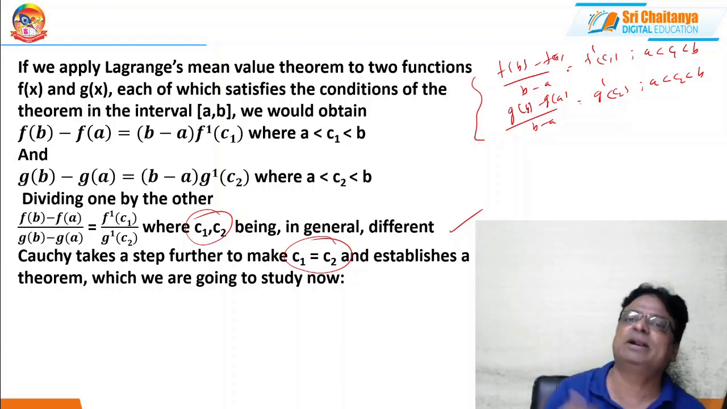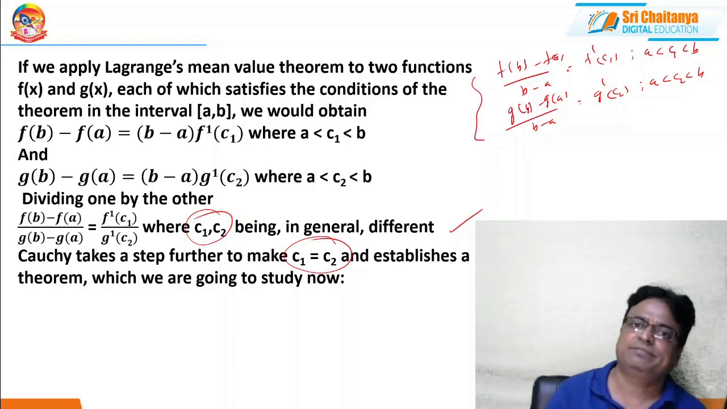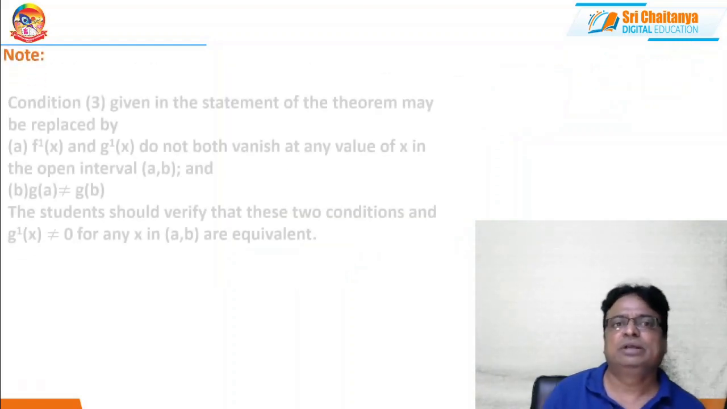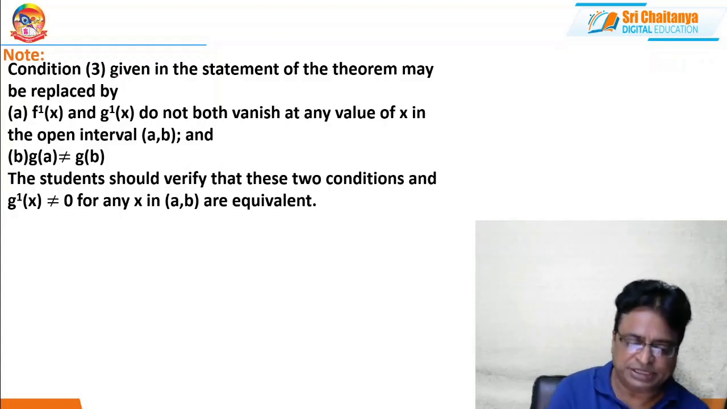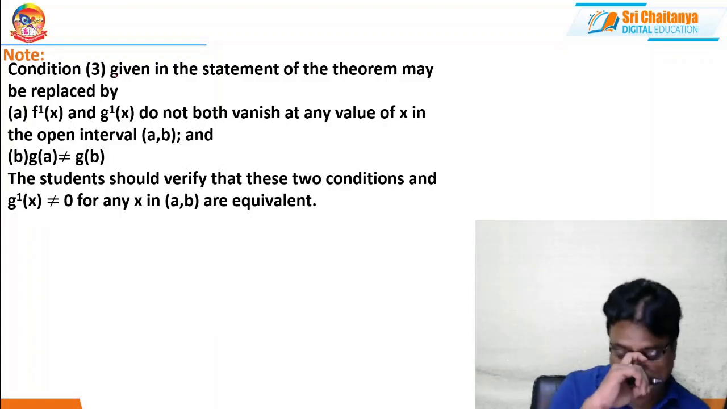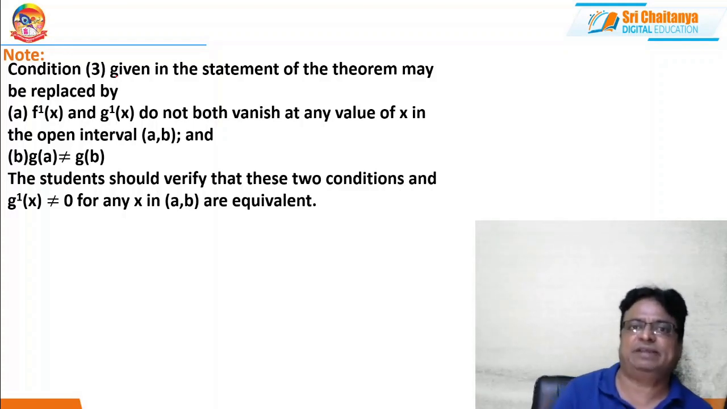That's why, to avoid that infinity thing, here g dash of x is not equal to 0 in the open interval (a, b). Now, the important note is, as usual, in condition 3, I can do one thing. This is one way, with the help of Lagrange's theorem, I have derived it. Or I can do the same thing in another way.